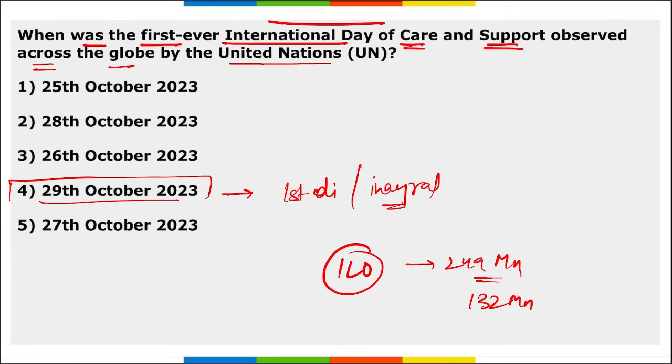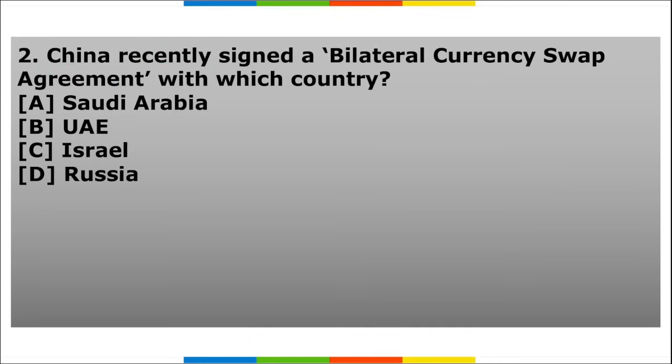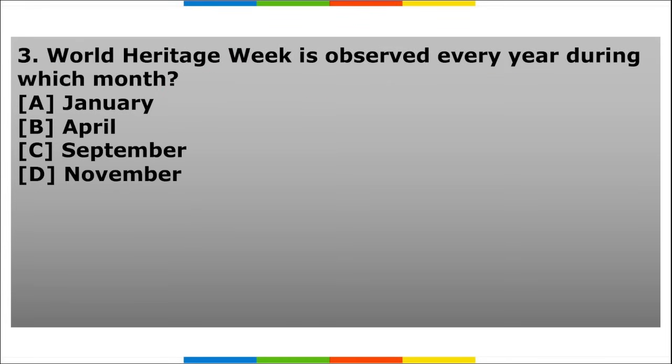Next, our homework questions. First, Javier Milei, who was seen in the news, is the new president of which country? Second, China recently signed a bilateral currency swap agreement with which country? And third, World Heritage Week is observed every year during which month? So these three will be your homework questions, friends.